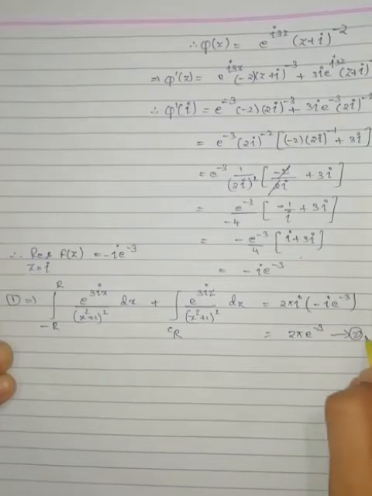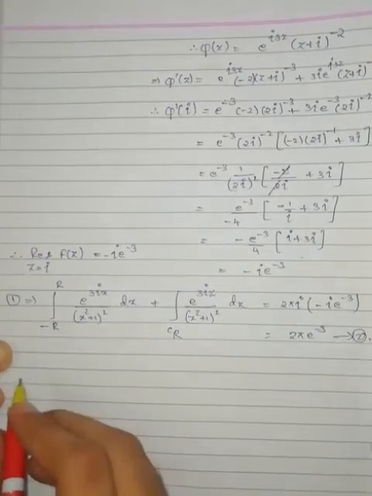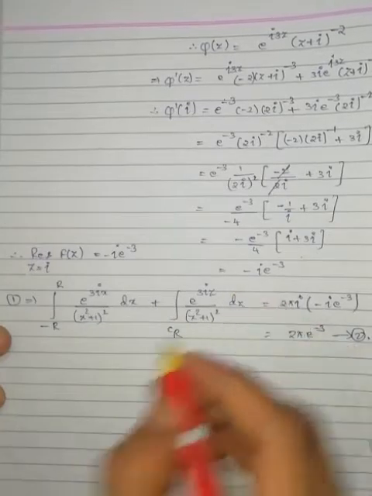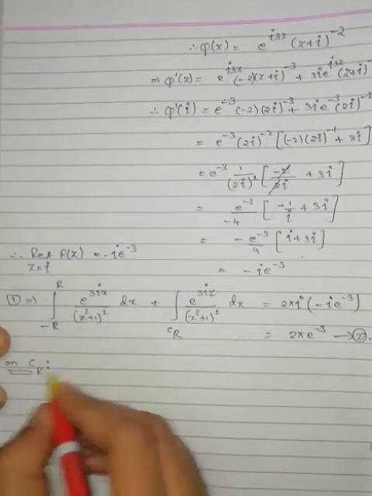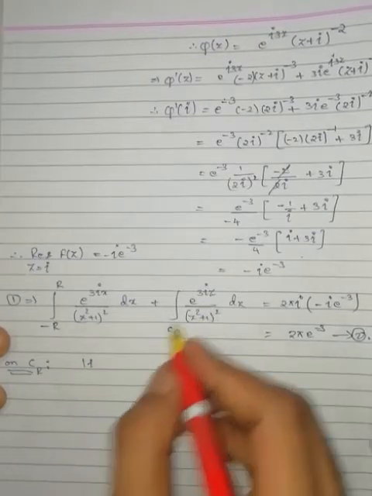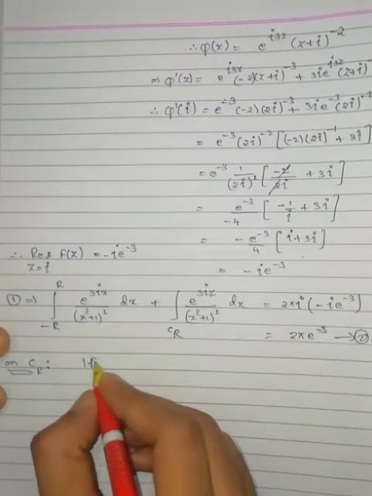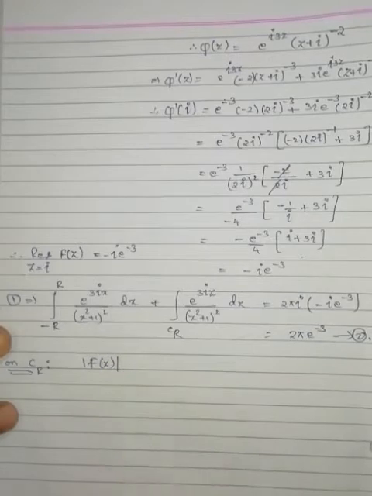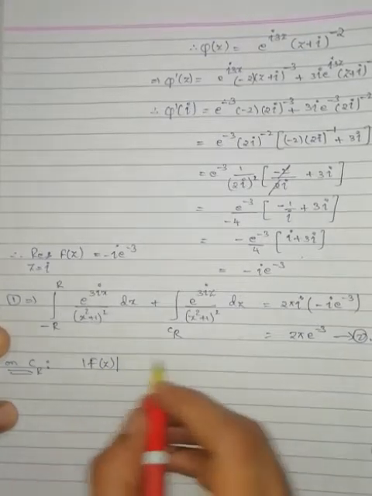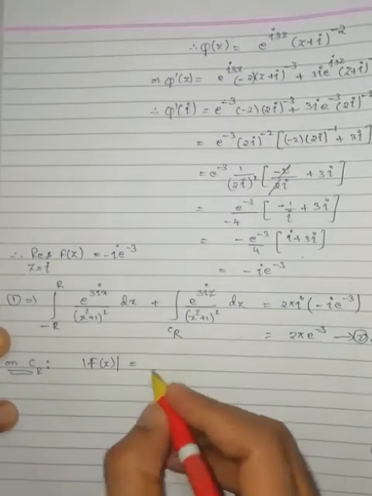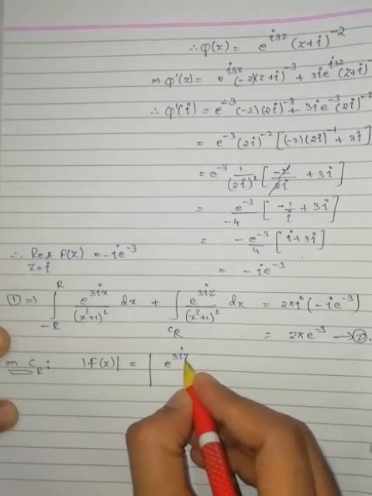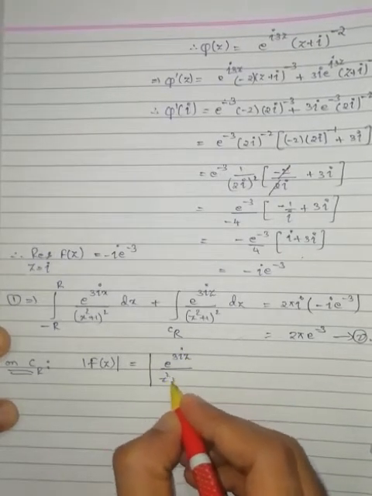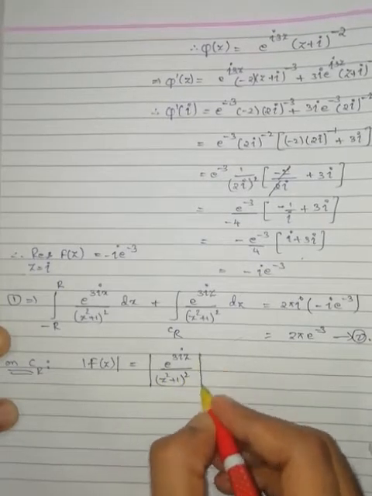Equation number 2. Now we have to simplify this one. On CR, modulus of capital F of z, that is modulus of e to the power of 3 iota z by z square plus 1 whole square.